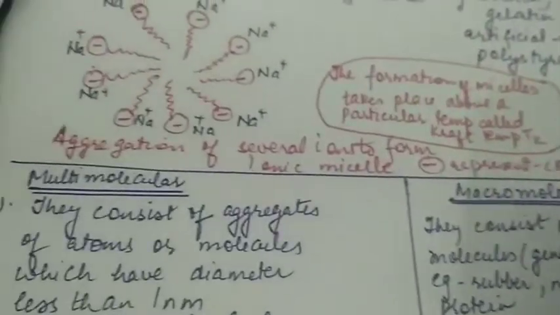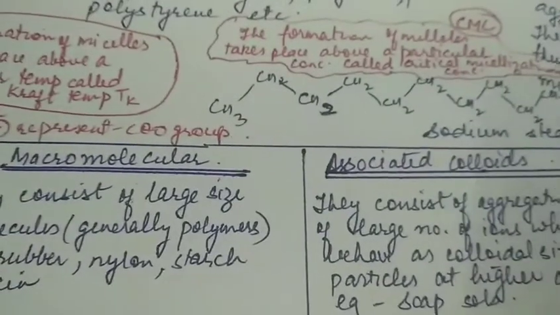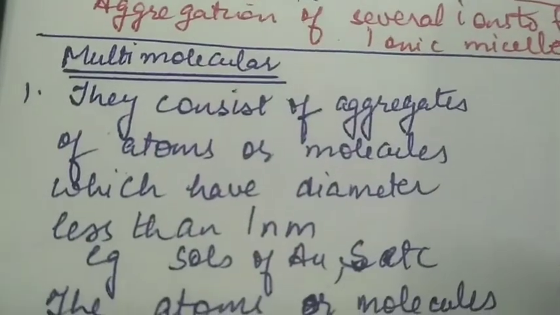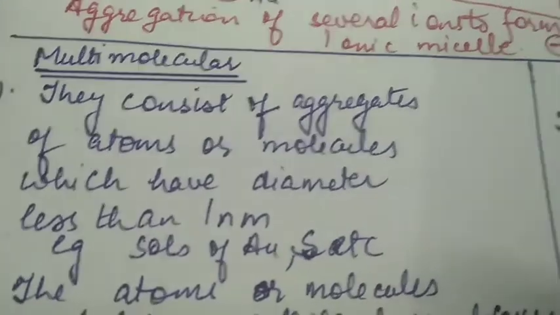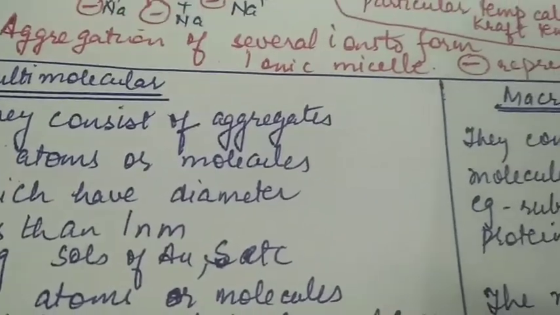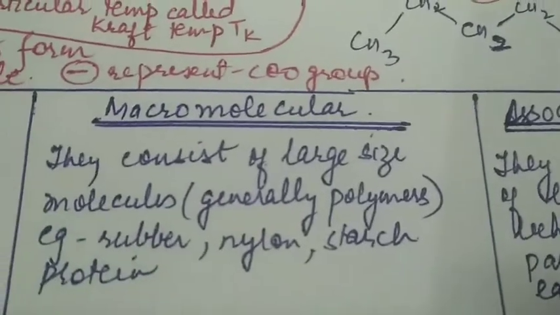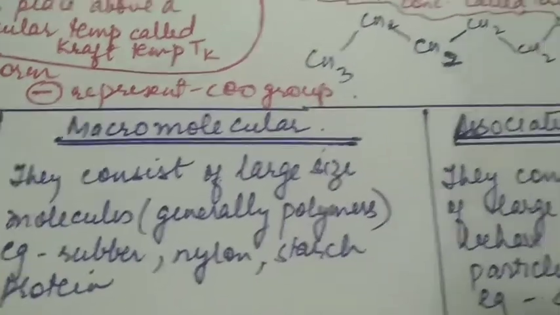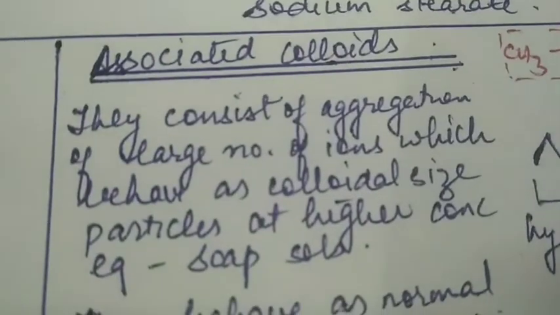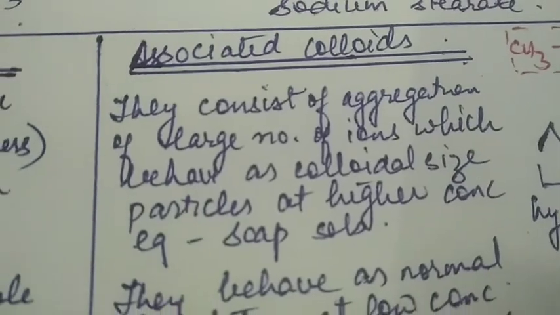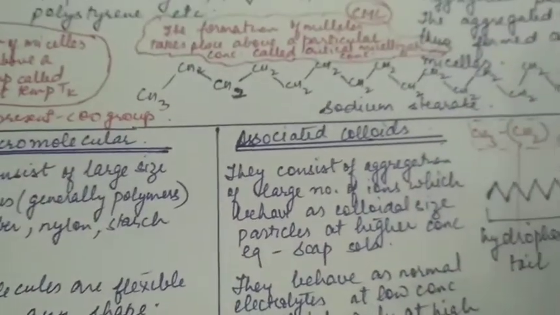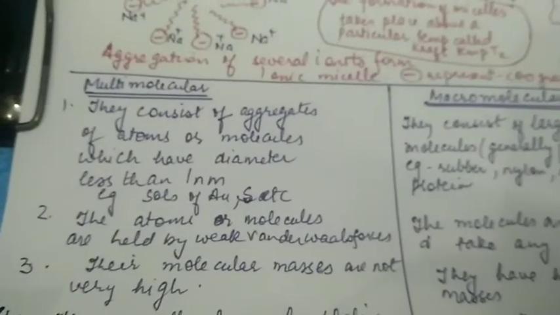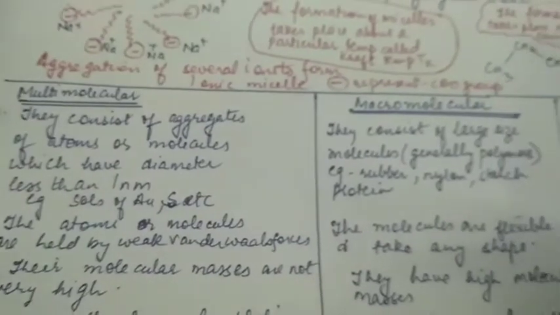Difference between multimolecular, macromolecular and associated colloids. The multimolecular colloid consists of aggregates of atoms or molecules which have diameter less than 1 nanometer. Example, sols of gold and sulfur. Macromolecular colloids consist of large size molecules, generally polymer, for example, rubber, nylon, starch and protein. Associated colloids consist of aggregation of large number of ions which behave as colloidal size particles at higher concentration, for example, soap solution. The atoms or molecules of multimolecular colloids are held by weak van der Waals forces.